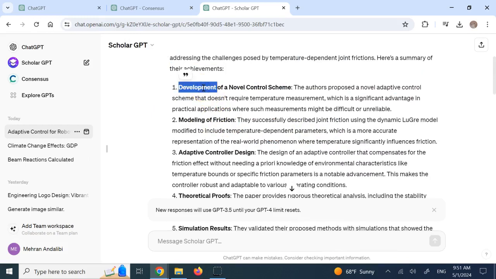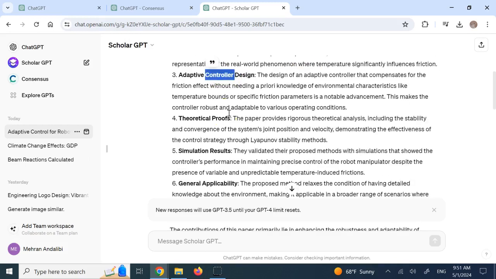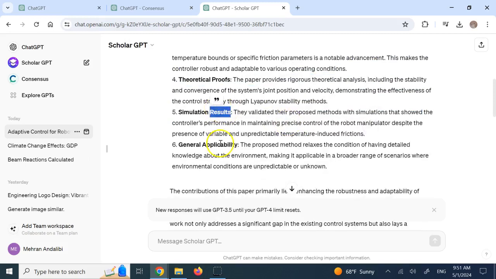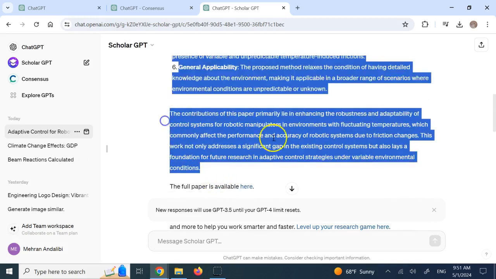Hey, this is a development of a novel control scheme, okay, where it does not require temperature measurement, then modeling of the friction, then adaptive control design, theoretical proofs. So you see there is rigorous theoretical analysis, and then simulation results and general applicability, right? Then it adds a little bit more explanation here.